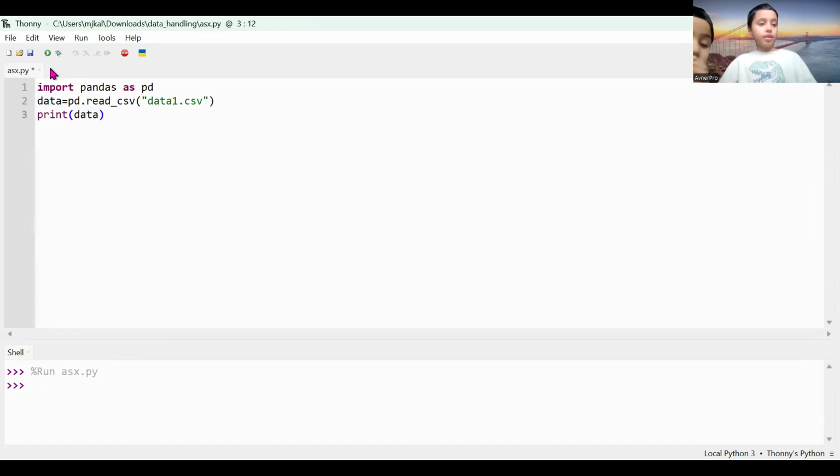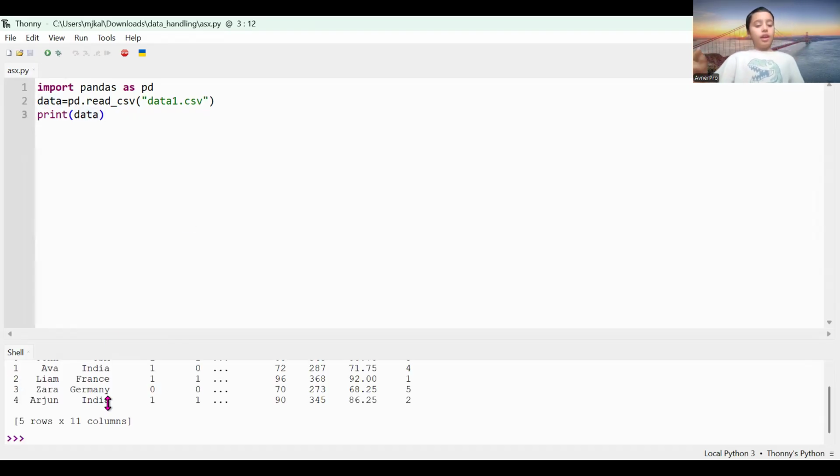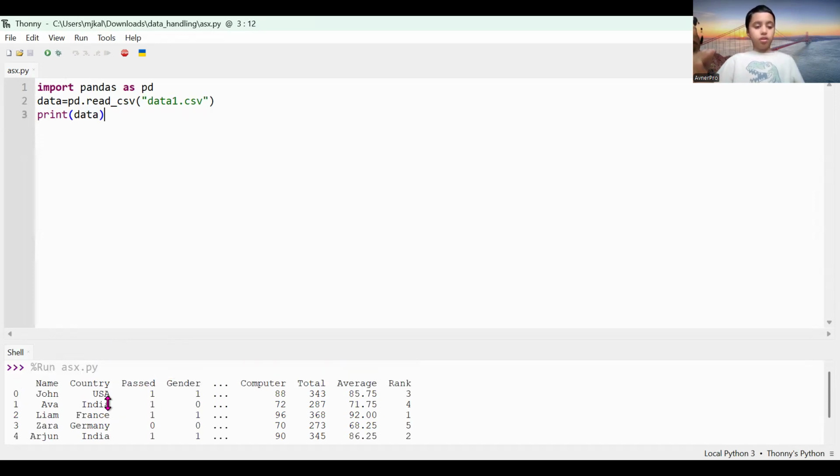So when we print data, it has our table. It has a name, country, and all this stuff: computer, the total, the average, the rank, right? So we're going to use OHE on country. It's going to be true or false, because if you know what OHE is, which is one hot encoding, we can apply it for two or more categories.